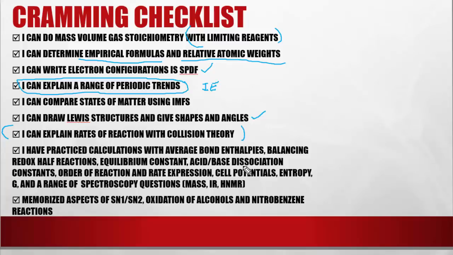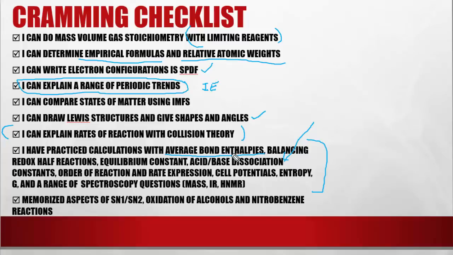And so the thing that you should be focusing on the most is just doing one example calculation of these ones here. I've focused here on average bond enthalpies, because that again covers nature of science, and seems to be far more popular than the other ways to calculate enthalpies. Balancing redox half reactions seems to have made a slight increase. Always equilibrium constant or acid-base dissociation constants, they're kind of similar, especially if you're using Rice diagrams. This one, with the Kas, shows that you're a high level.